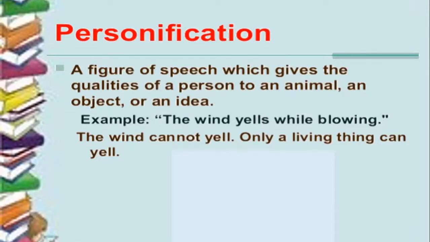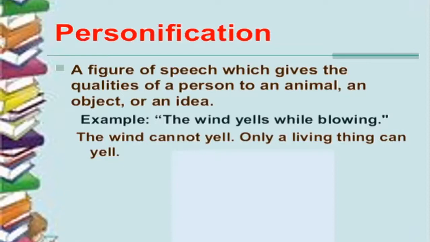Okay, so there are certain things which people can do and which animals or objects or ideas cannot do. So when you give these qualities to an animal or an object or an idea, it is called personifying. Treating that animal, that object, or that idea as a person. Look at the example.